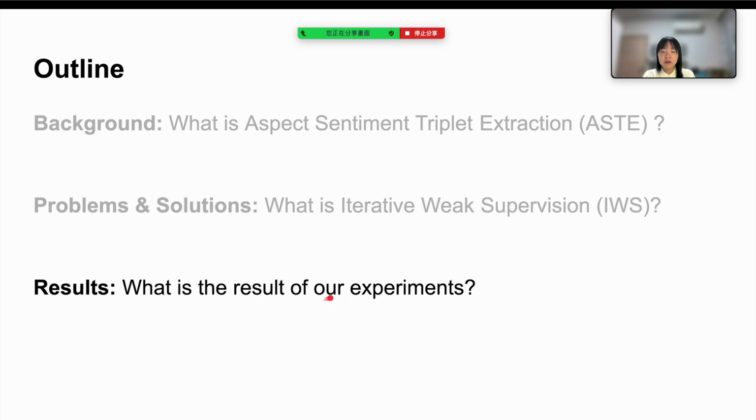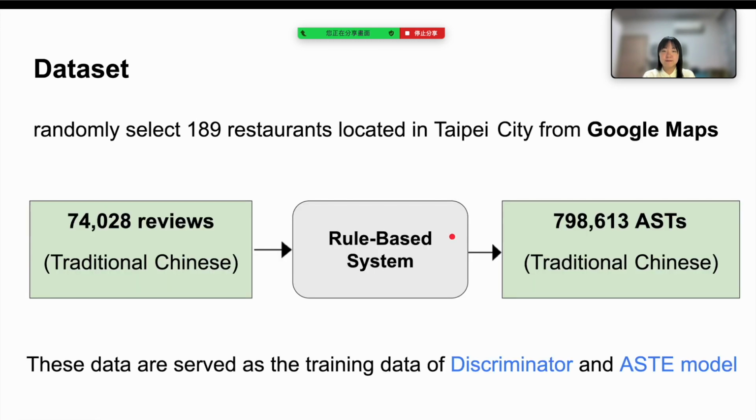Next, I'm going to talk about our experiments. We use a web scraping tool to collect reviews of 189 restaurants in Taipei City from Google Maps. These reviews are processed by the rule-based system to extract ASTs, and then served as the training data of the discriminator and AST model.